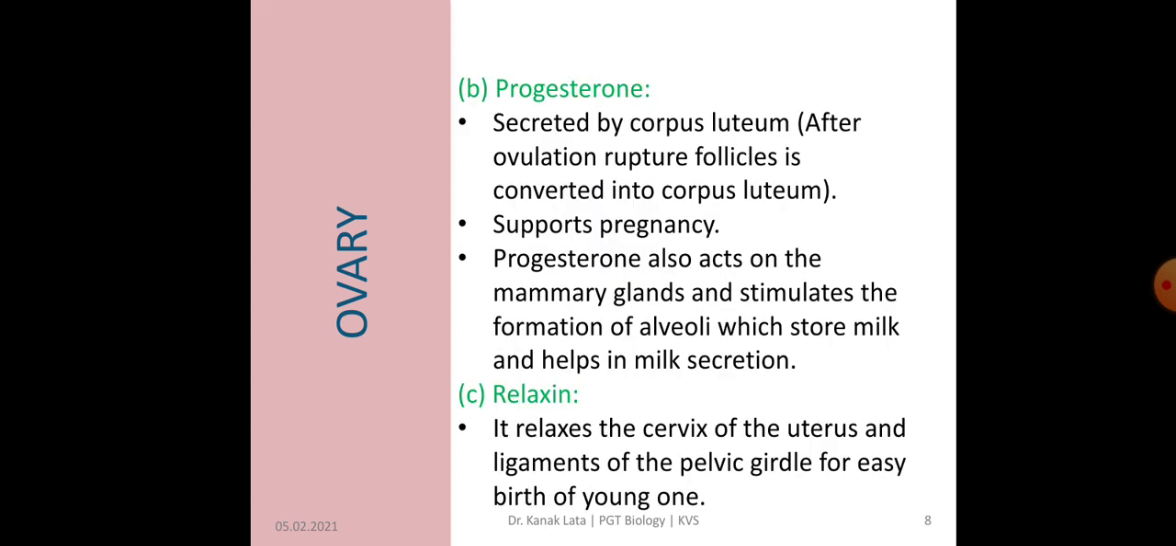Next hormone secreted by ovary is progesterone. Progesterone is secreted by corpus luteum, and corpus luteum is formed by ruptured follicles after ovulation, and this hormone helps in holding pregnancy, and it also acts on mammary glands to store and secrete milk. Another hormone is relaxin that helps in relaxing the cervix of the uterus and ligaments of pelvic girdle for easy birth of young ones. So that is why it is also called birth hormone.